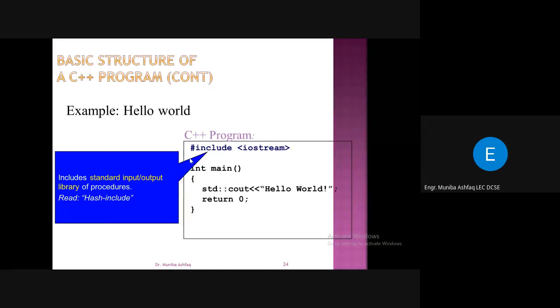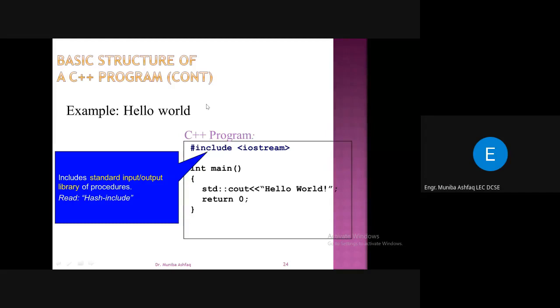And why is it called a preprocessor directive? It is pre-processed before the actual compilation of the source code. When the compiler sees this hash sign, it invokes some part of the program, and the source code of this library's functionality is included in this source, and then it is compiled as a complete program.